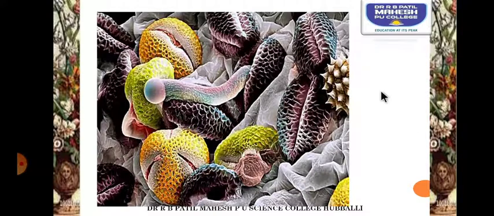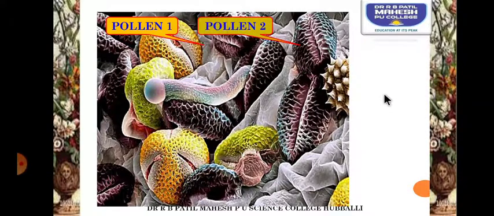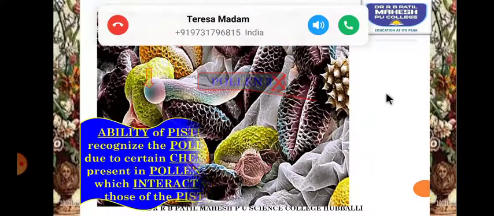So these are the different types of pollen grains, and this is a pollen tube. So let us try to understand. There are pollen grains of pollen 1 type of plant, pollen 2 type of plant, pollen 3 type of plant. So which one is said to be the right type of pollen grain? Third one. It is said to be the second one. It's said to be the right type of pollen grain.